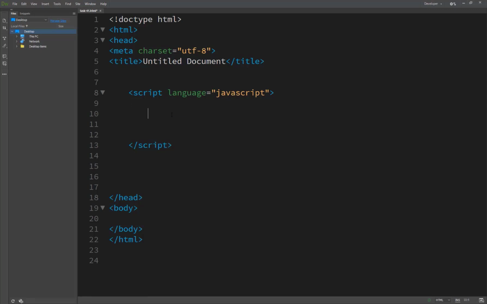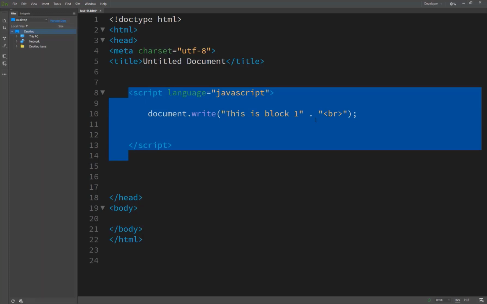We have just written document.write, and inside this we have "this is block 1", and after that, by using concatenation, we have just broken a line, and we have just copied this script.